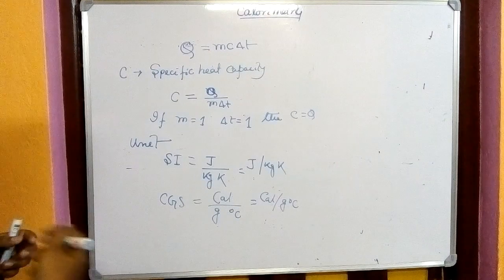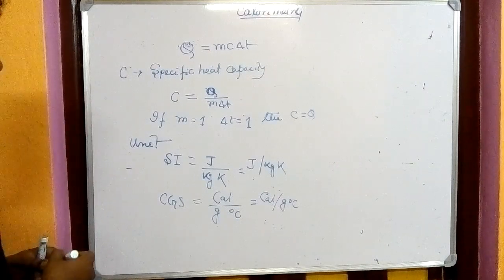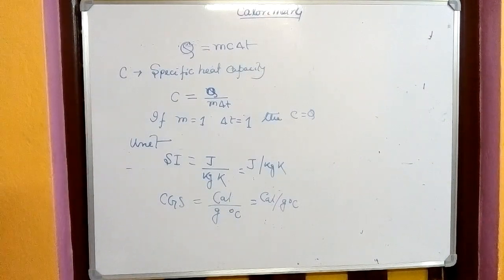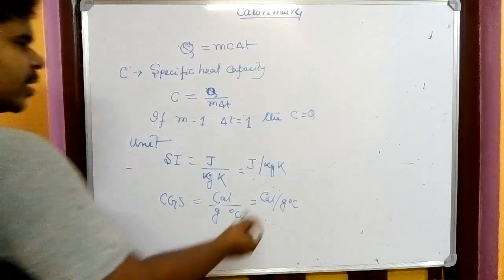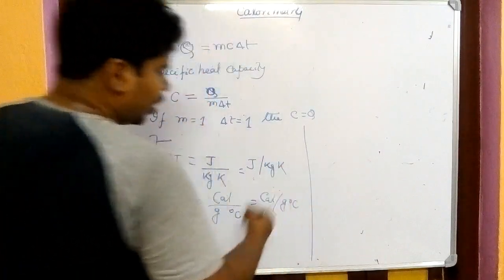If I find the relation between joule per kg Kelvin and calorie per gram degree centigrade, let's see here.